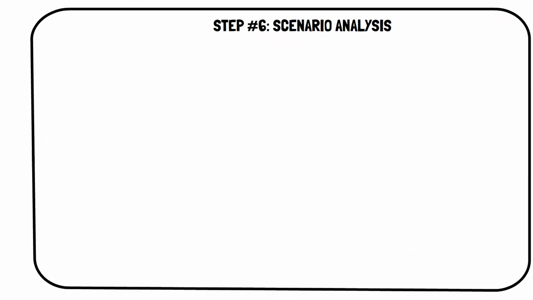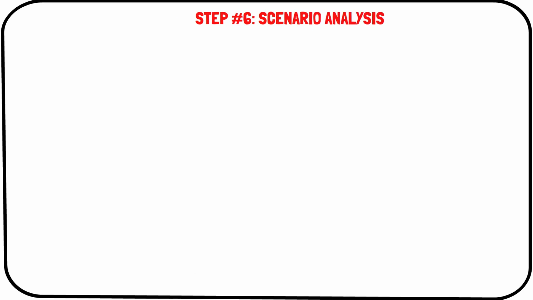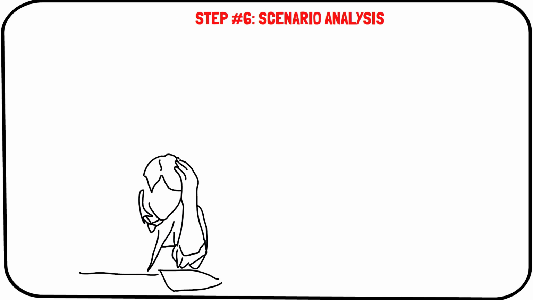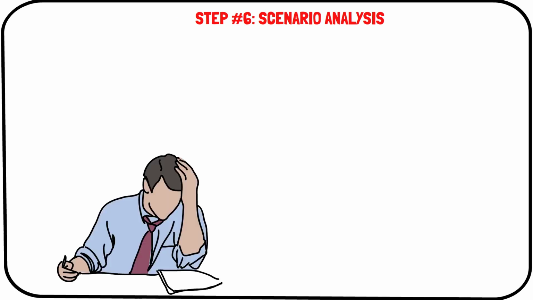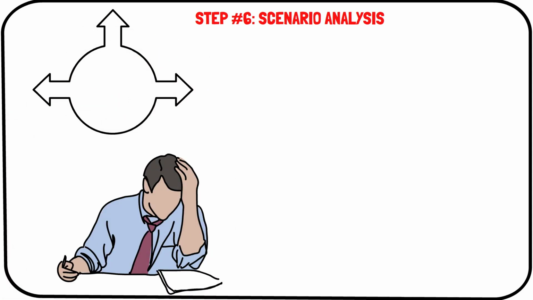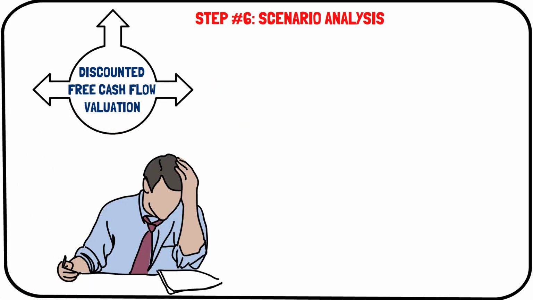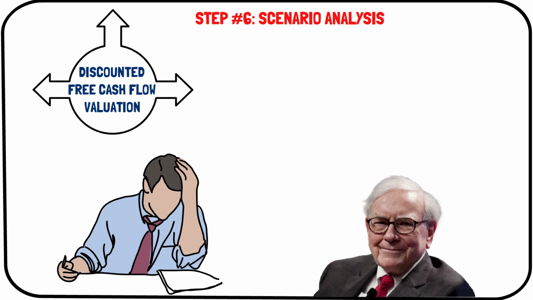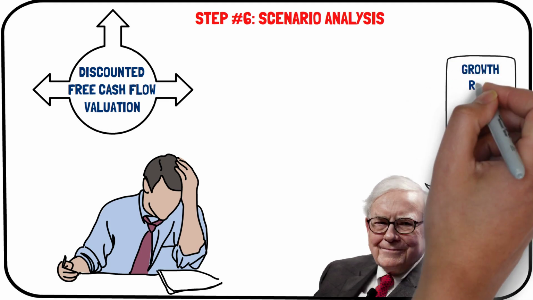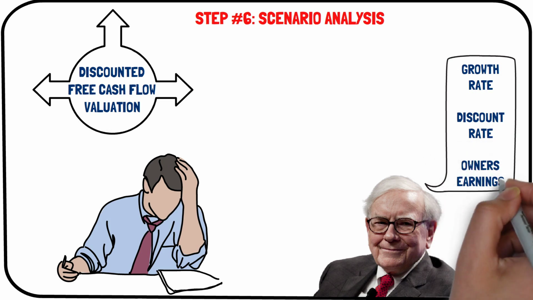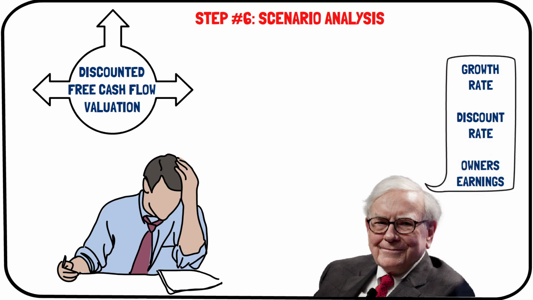Step 6. Scenario analysis. To adjust for possible mistakes when it comes to predicting the future, a sensitivity or scenario analysis is always a recommended practice. In short, this is simply when you have different inputs for variables that can affect your discounted free cash flow valuation. In relation to Buffett's approach to the valuation, this primarily refers to the growth rate, the discount rate, and the owner's earnings calculation. Scenarios force you to think in a different way, which is why they're valuable.